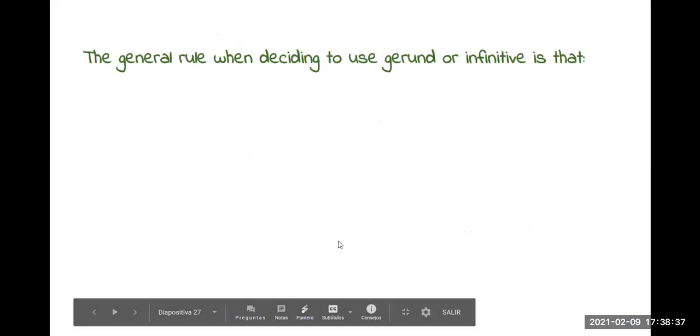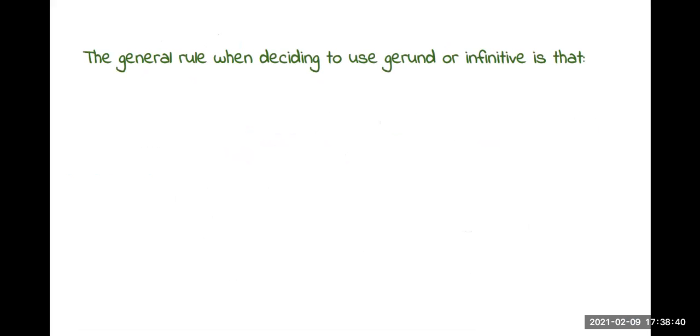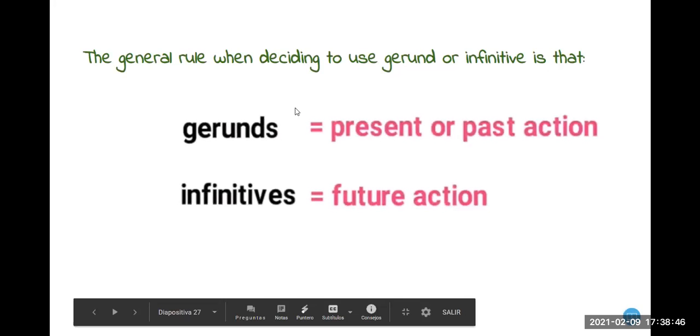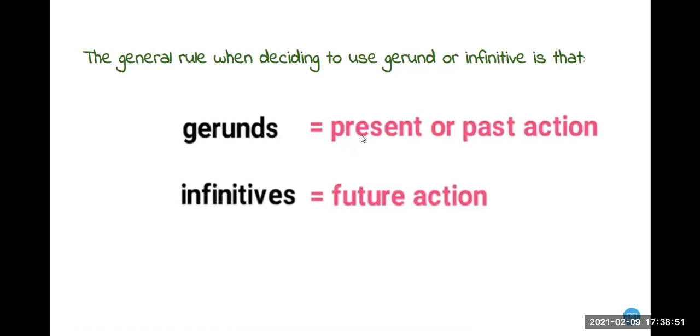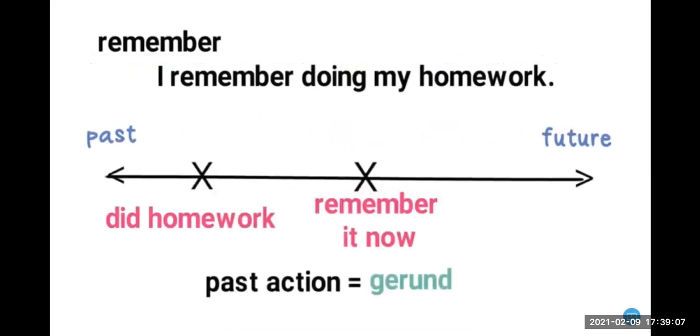Okay, these are some other verbs that can be followed by a gerund or by an infinitive verb. For example, here, the general rule when deciding to use gerund or infinitive is that, when we use gerund, we talk about the present or a past action. When we use an infinitive, we are talking about a future action. Okay, this is the difference if you choose to use a gerund or an infinitive. For example, the verb remember. I remember doing my homework. Okay, what do you think about this?